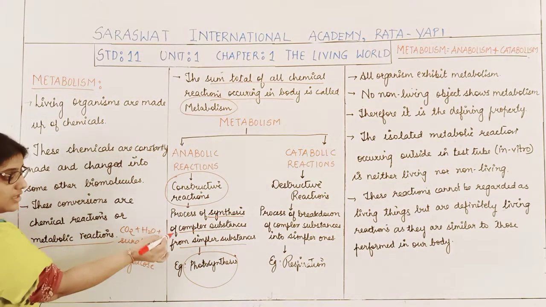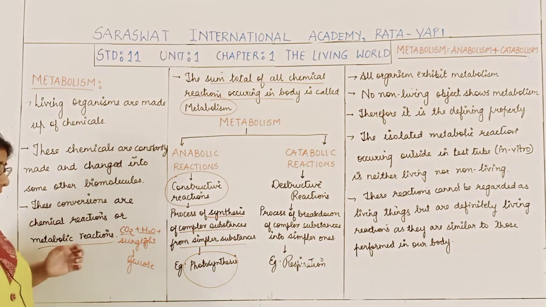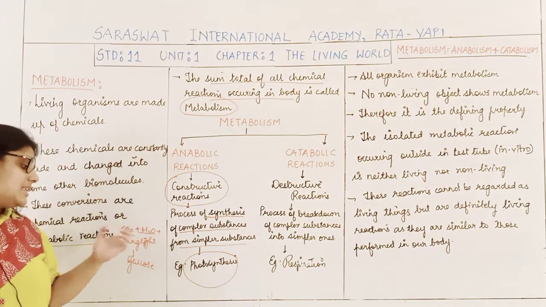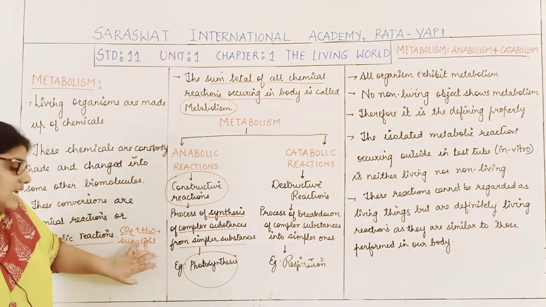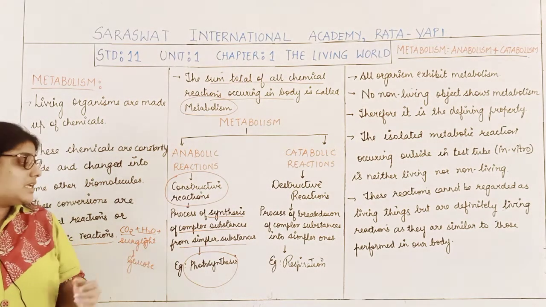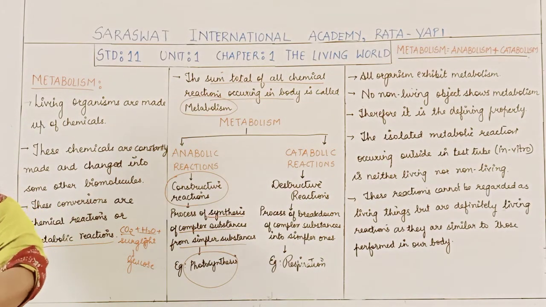So here carbon dioxide and water combine together in the presence of sunlight and form one complex molecule. The molecule formed is glucose. So here there is a formation of a compound.